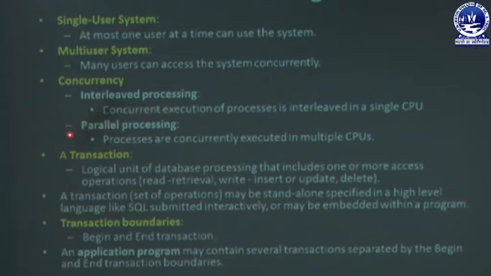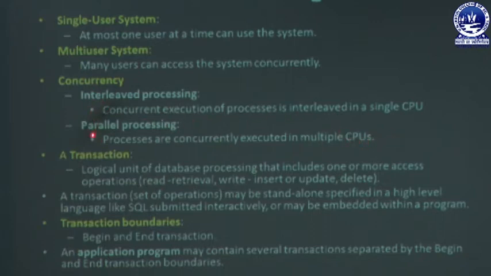Then comes parallel processing. Parallel processing means we have multiple CPUs, whereas in interleaved processing we have a single CPU. In parallel processing, as we have multiple CPUs, a number of processes execute simultaneously on them.